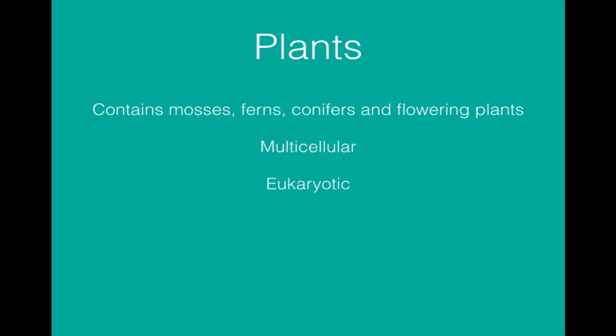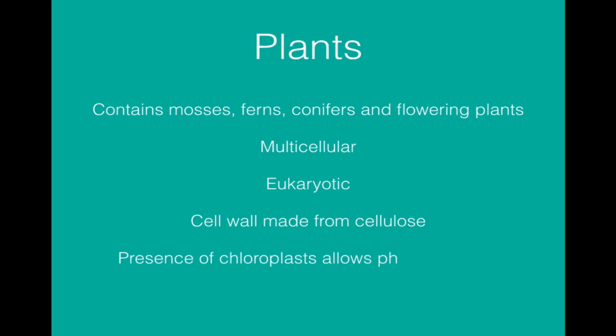And they have a nucleus, they have chloroplasts, they have mitochondria. They have a cell wall made from cellulose, and because they are producers, they need chloroplasts, and the chloroplasts allow it to capture light energy and use this light energy and transform it into chemical bond energy in glucose and other organic molecules.